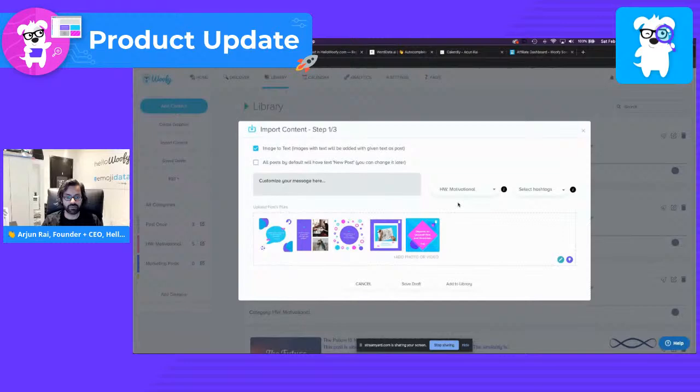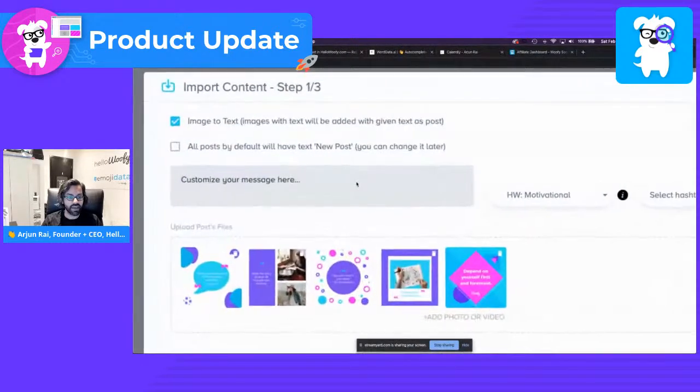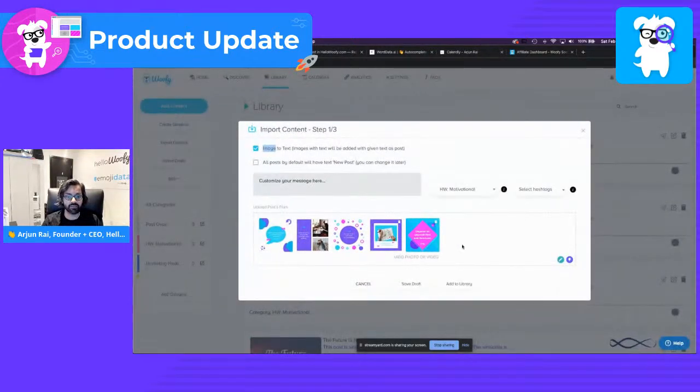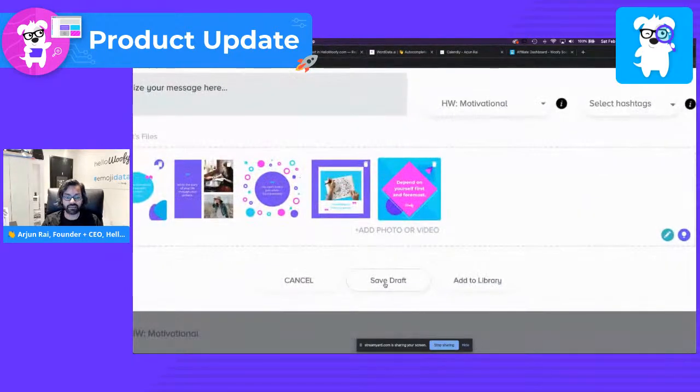So now, just to review, what's going to be happening is as the images are being analyzed by the AI in Woofy itself, the image will then be converted into text if there is any text found in the image itself. And as you can see here, obviously all of these images do have text in them. Now, all we have to do is click on Add to Library, but notice you also have the ability to save it to a draft.